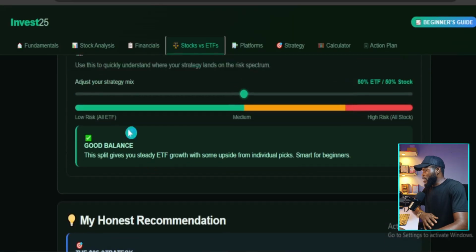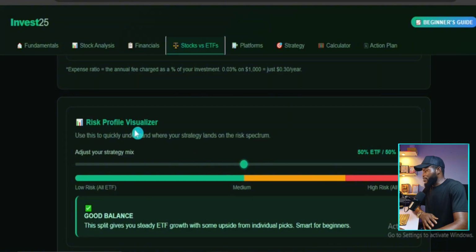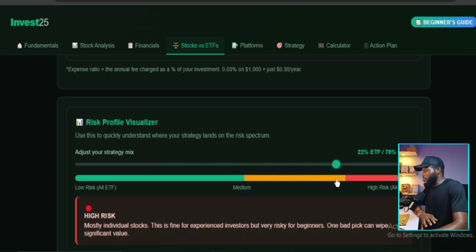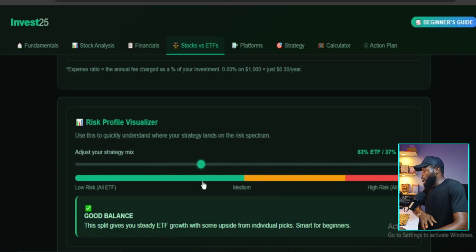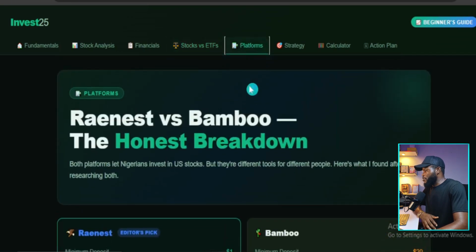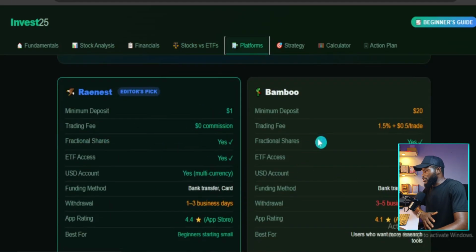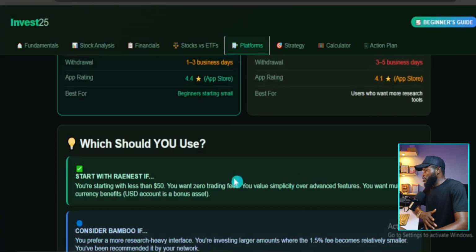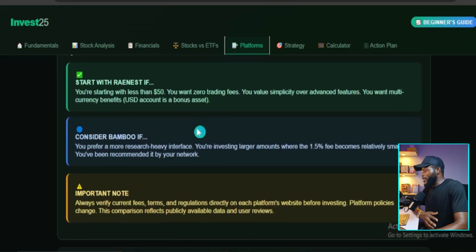Right here. So here we have a risk profile visualizer. Yes, you can actually drag these to different positions. What it actually means is it's showing you the high risk part of it and the low risk part of it. So this is quite beautiful. And then you come to platforms. It tells you which platform you should actually invest in. It tells you the difference or what you should expect from each platform. As you can see here, it's able to break it down. All right. And then which should you use and why.